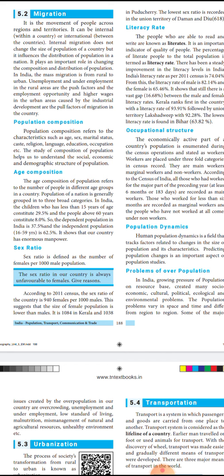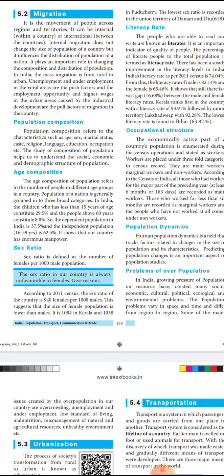Okay. Next, we have population composition, age composition, sex ratio, literacy ratio, occupational structure, population dynamics, problems of overpopulation. So we have many terms here.